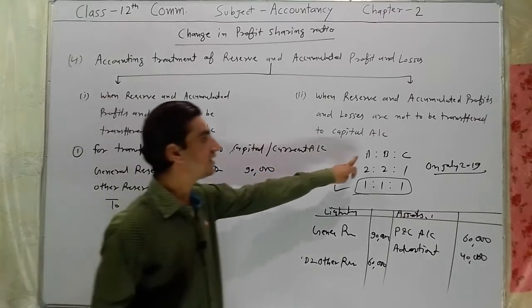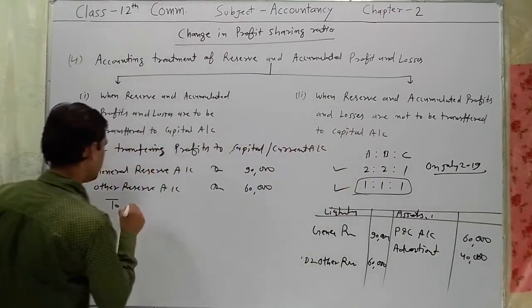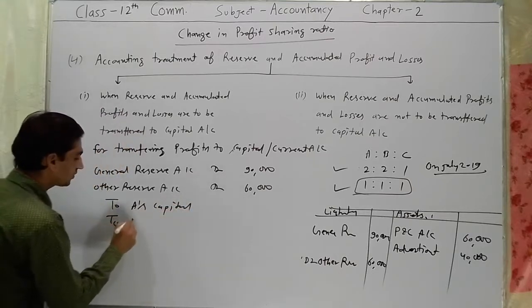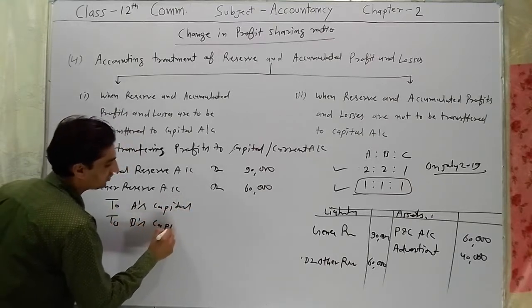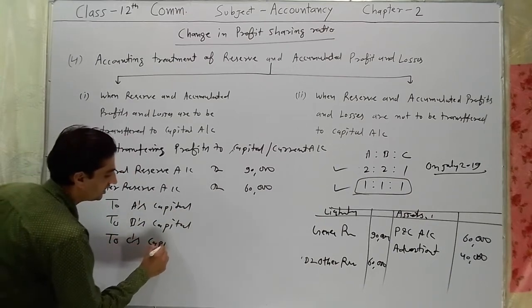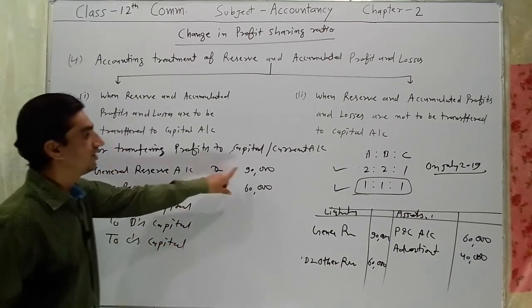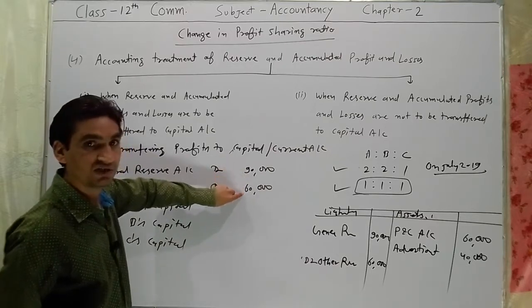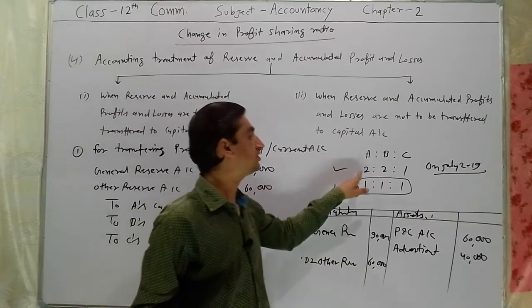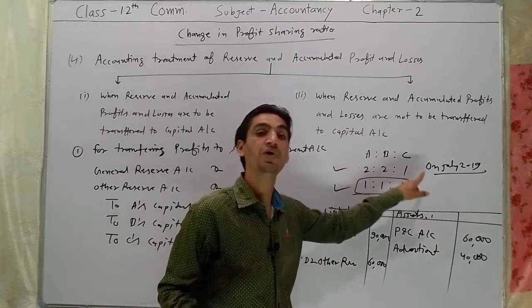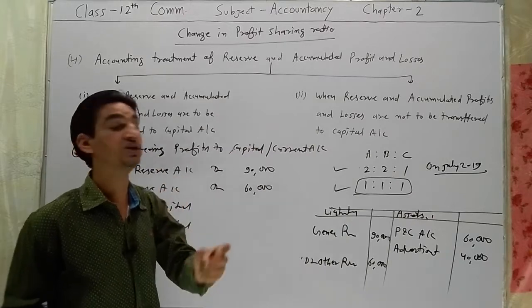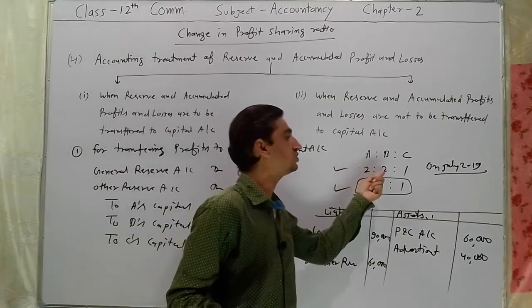So here three partners A, B, C: to A's capital account, to B's capital account, to C's capital account. 90,000 plus 60,000 is 1,50,000. 1,50,000 will be distributed in the old ratio 2:2:1.